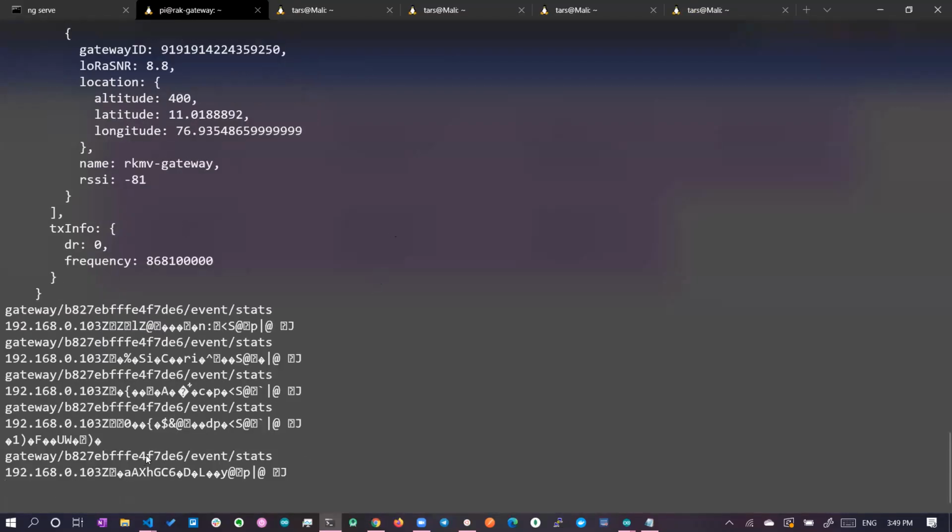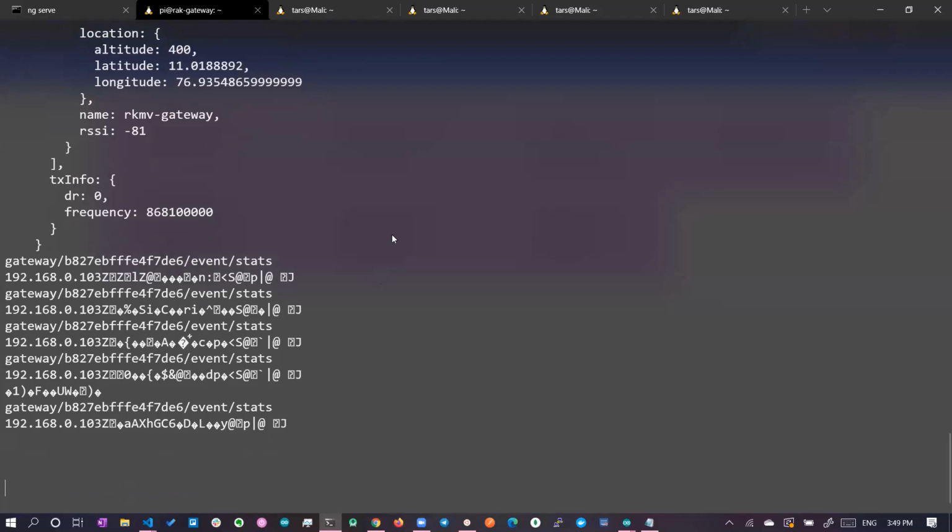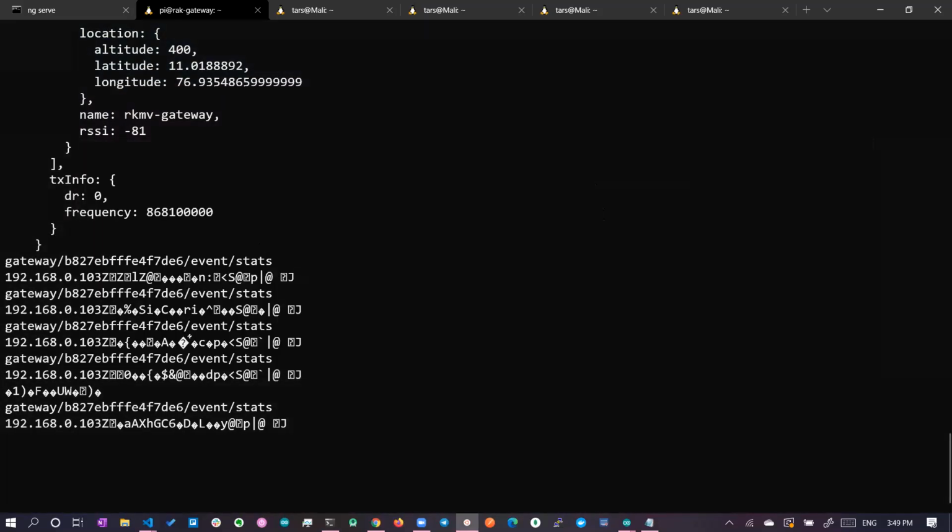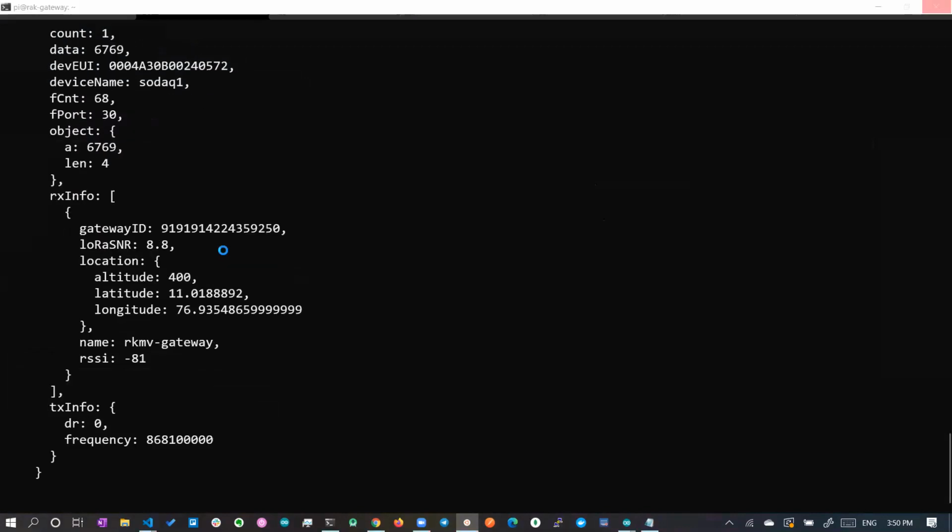Here you can see the gateway data alone is coming. I'll try to send another data. Okay, here I'm sending another data. One second. Yeah, I just sent it. It will take a few seconds to receive at the other end. Okay, we can see you have received this new packet.